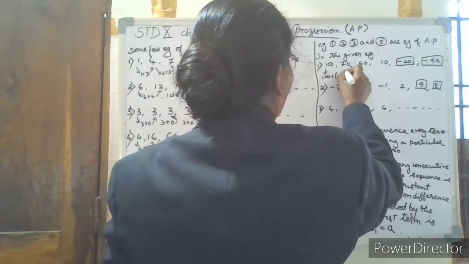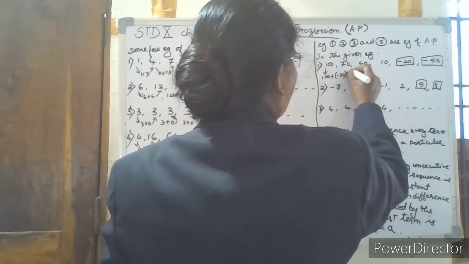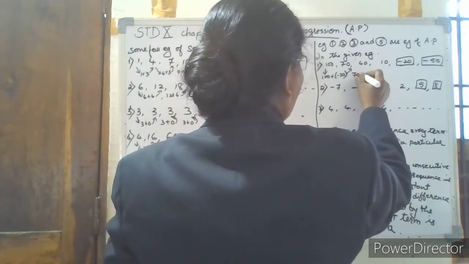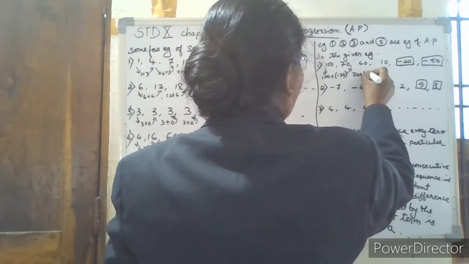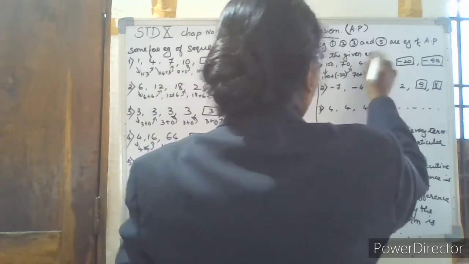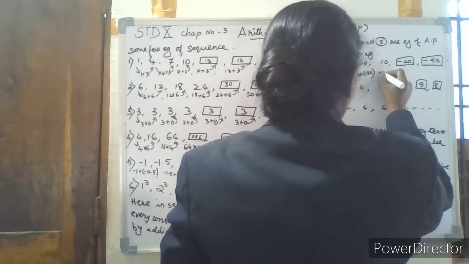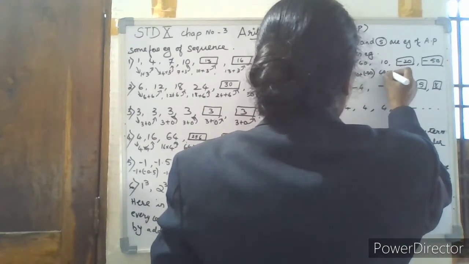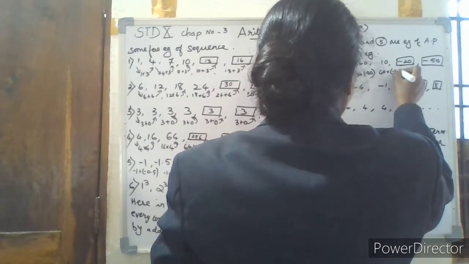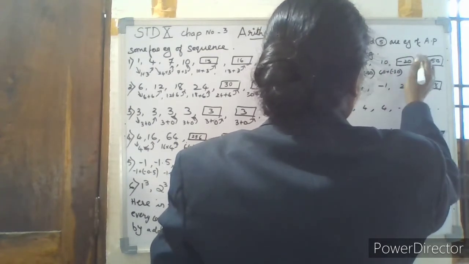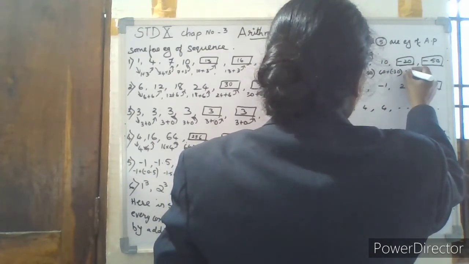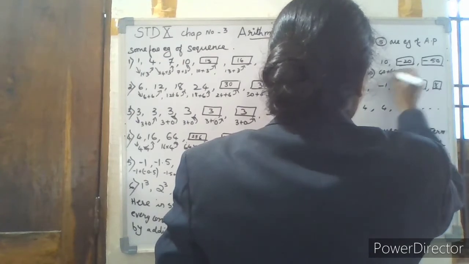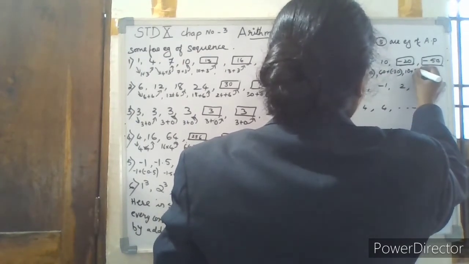If you do, then you get 70. So 70 plus minus 30, you will get 40. So again 40 plus minus 30, you get 10. So for the next one, you get 10 plus minus 30.